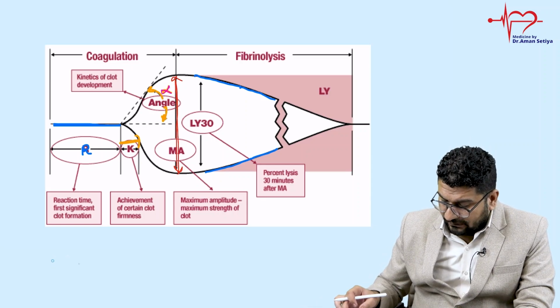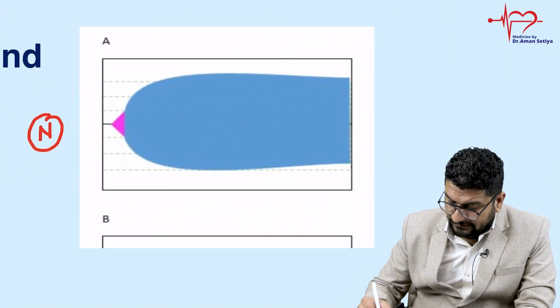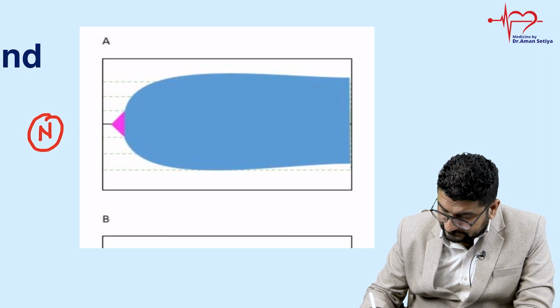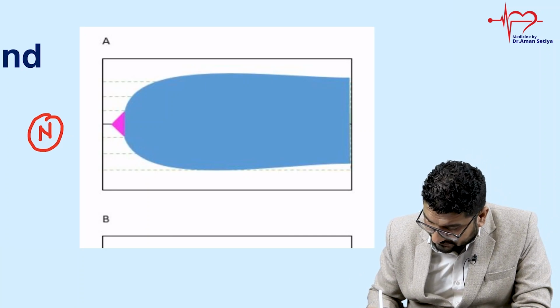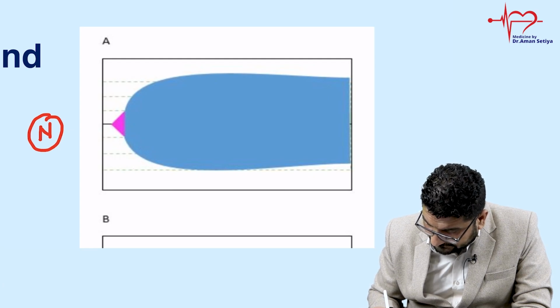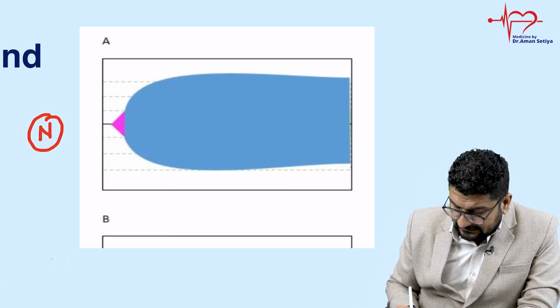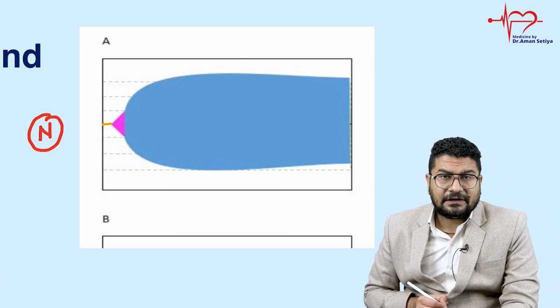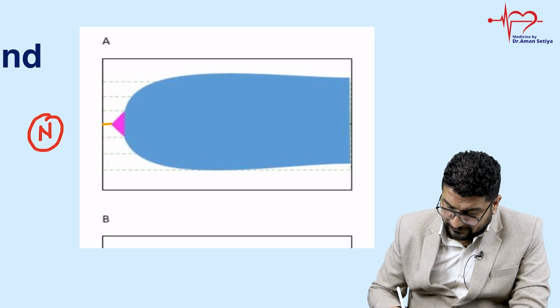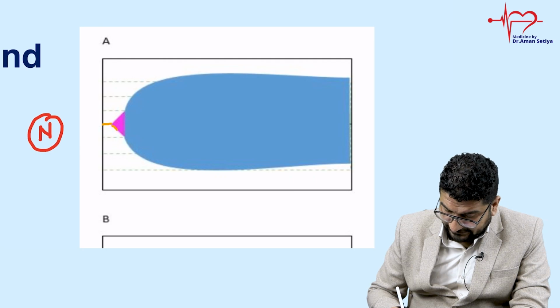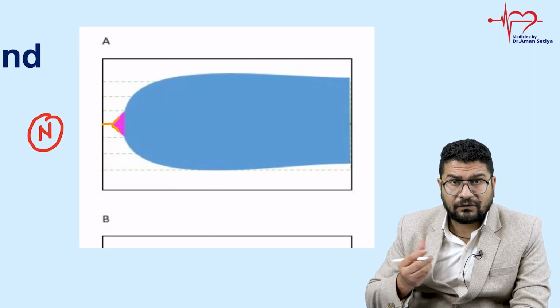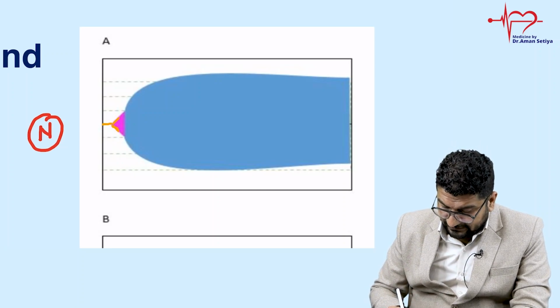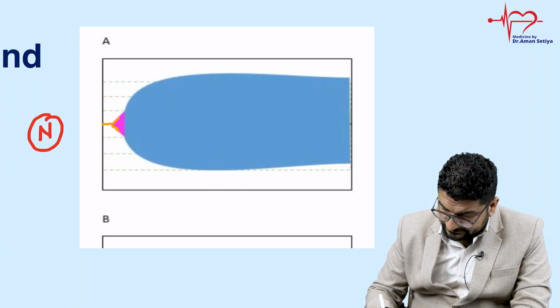If I want to draw this again in your normal thromboelastogram, just try to understand this with me once again. Let me take a different color pen to make the annotation clear. Suppose this is the first, R, meaning reaction time. Then in any clot, this is what we call K time, or kinetics, or clot formation time. Then we have an angle. This angle is called alpha angle.